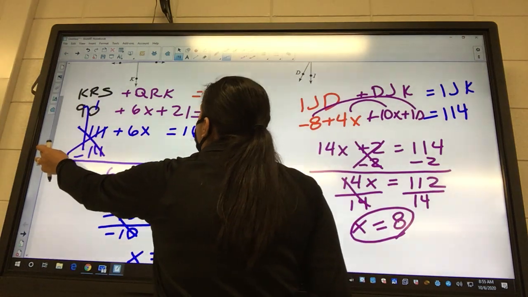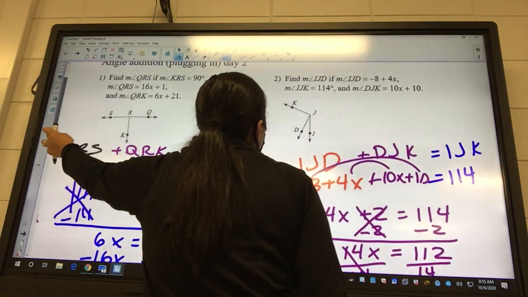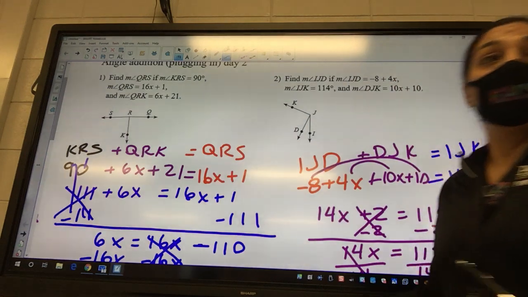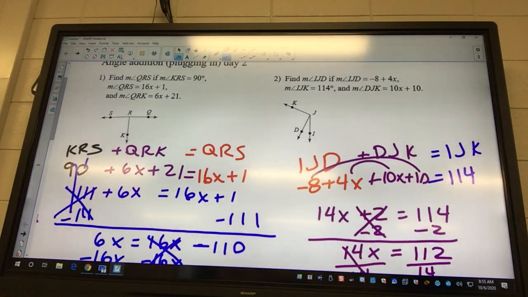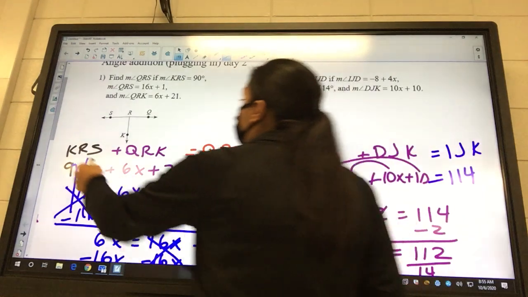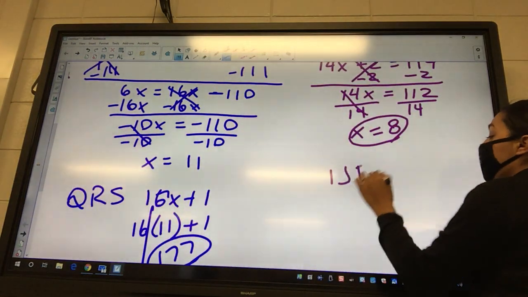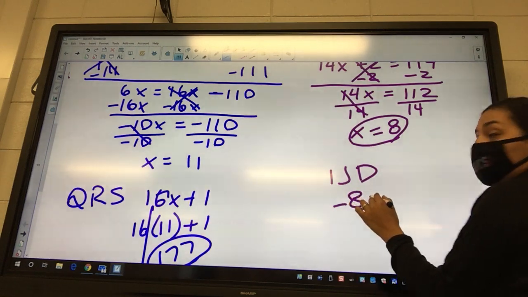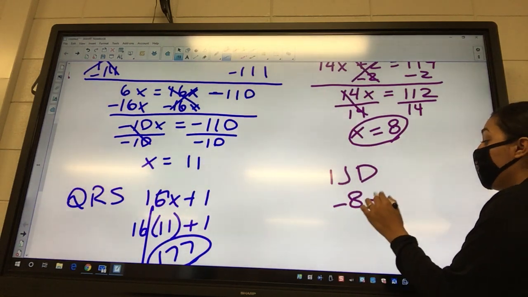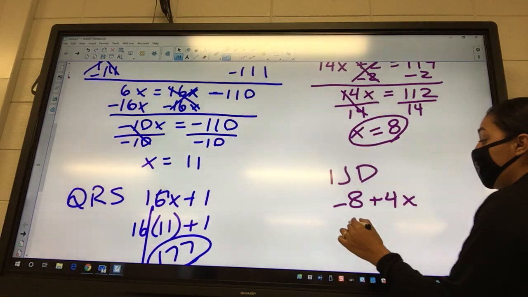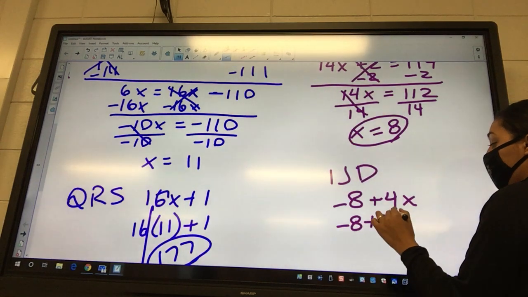What's the question asking us? We have to plug it in. Plug it into IJD. And what is IJD? It's negative 8 plus 4x. And what's our x value? 8.